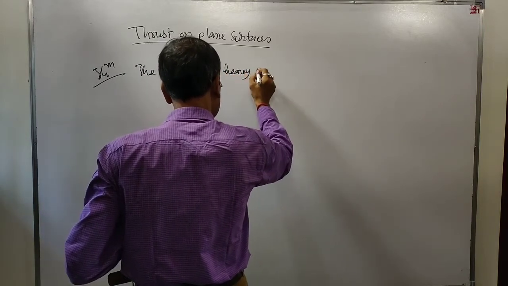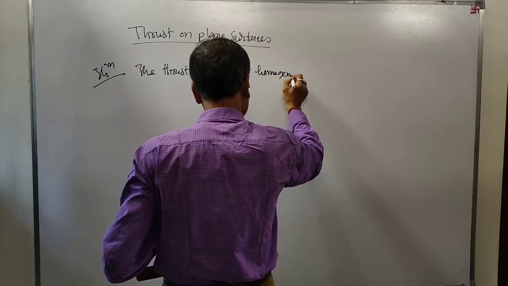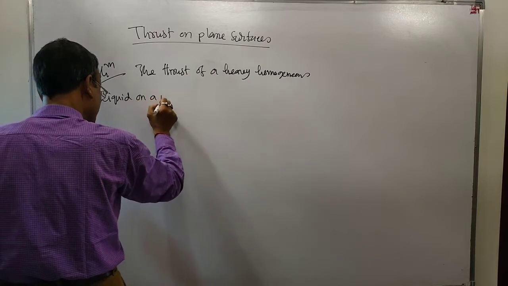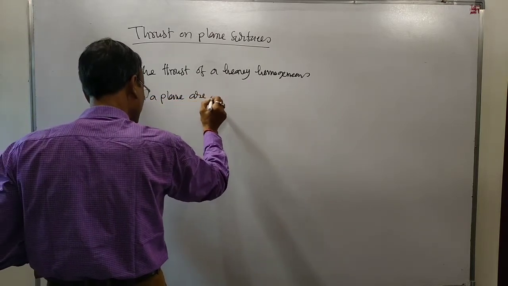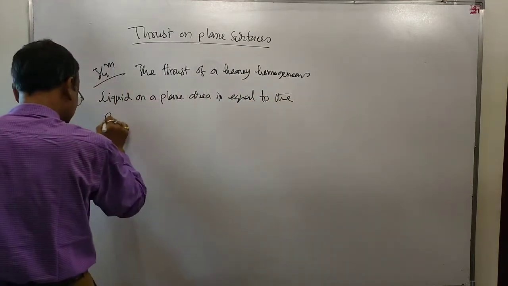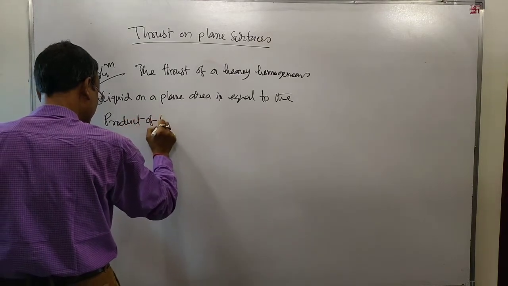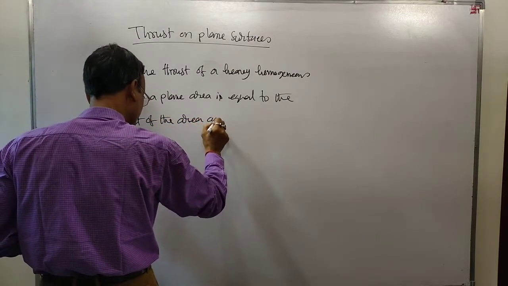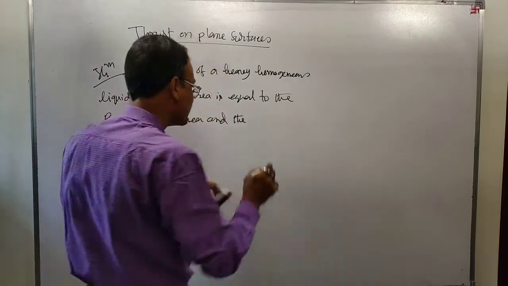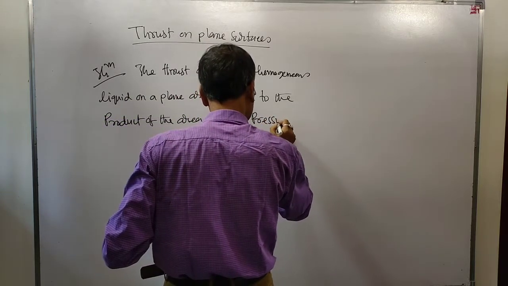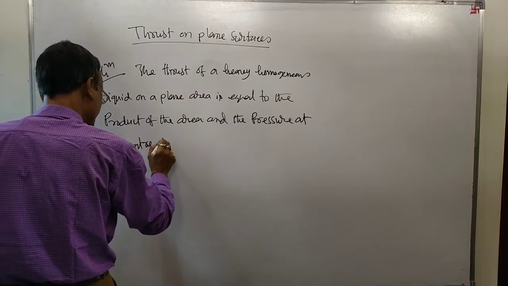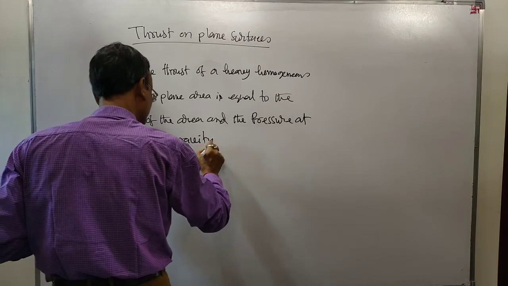heavy homogeneous liquid on a plane area is equal to the product of the area and is equal to the product of the area and the pressure at its center of gravity. Pressure at its center of gravity. What is this?